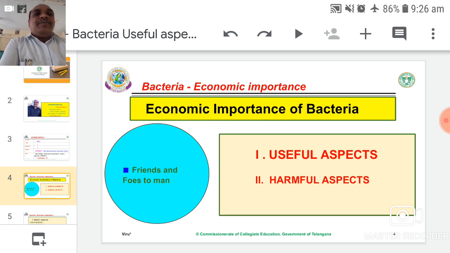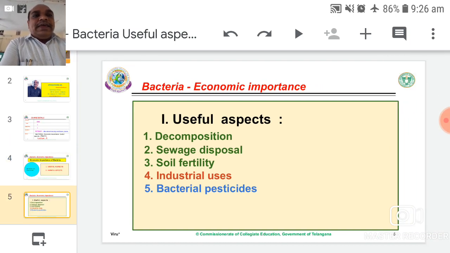Let us discuss useful aspects. In today's class, we will discuss only useful aspects of bacteria from a human-oriented view, useful to human beings and sometimes the environment also.